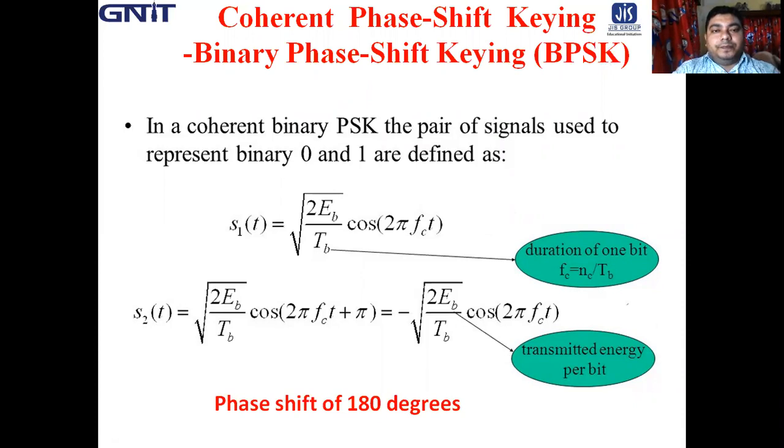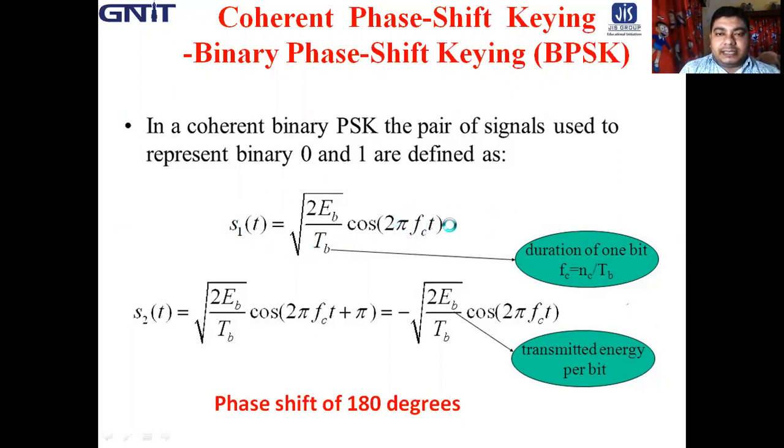So if 1 is represented by the expression, say S1(t) is equal to root over 2 EB by TB cos 2 pi FCT, where EB is the transmitted signal energy per bit, TB is the bit duration or symbol duration, and FC is the carrier frequency.